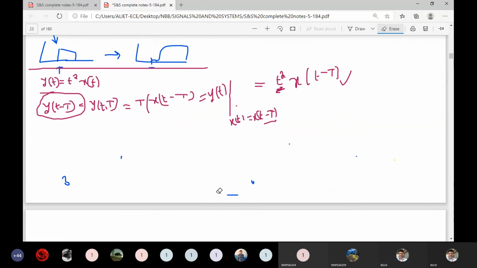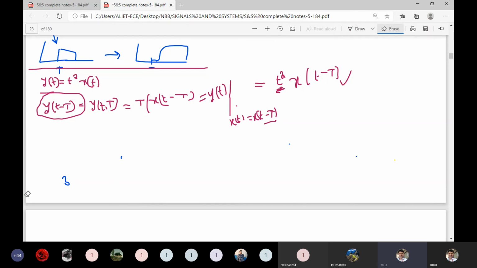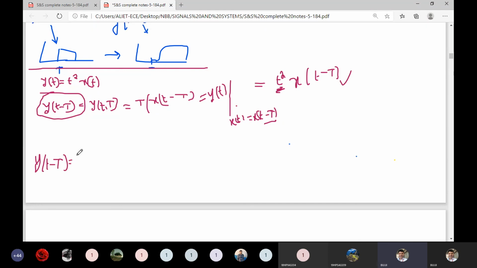Next one is output delay. In the output delay, we are checking t equal to t minus T. Simply we are substituting. Here it is: y of small t minus capital T, equal to y of small t minus capital T. That means delay in the output.